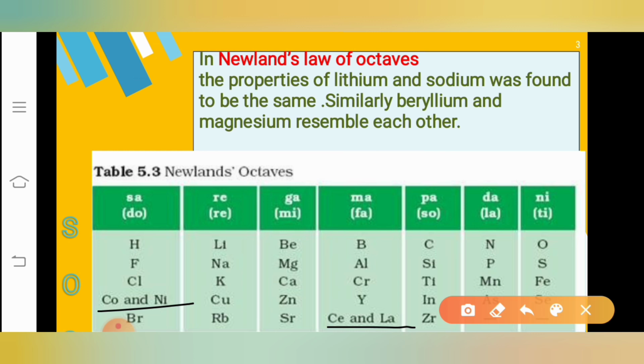We should always see that there is only one element in one slot. There should not be two elements in a single slot. So this order of arrangement done by Newland was wrong. Correct? And chlorine, cobalt and nickel, which did not have similar properties, were kept in the same table. So this is also one of the limitations.